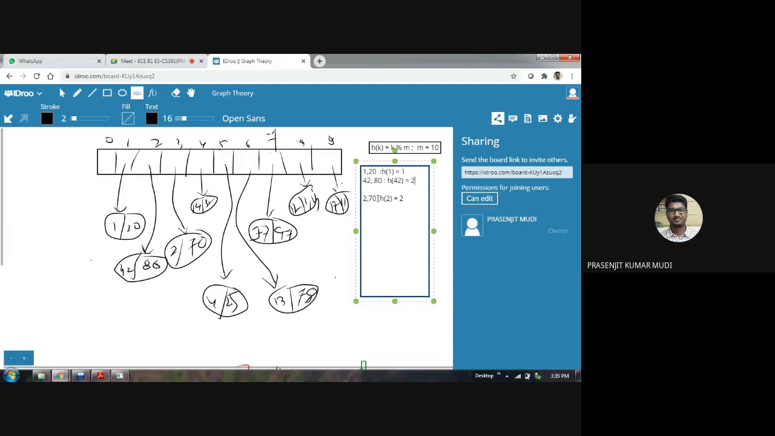Similarly, 2 comma 70. This is interesting now because 2 comma 70 has a key value 2 and its hash key is 2 modulo division 10, which comes out to be 2. So you are going to the second location of the array, but the second pointer is busy, is engaged, which is already pointing towards a non-empty node.